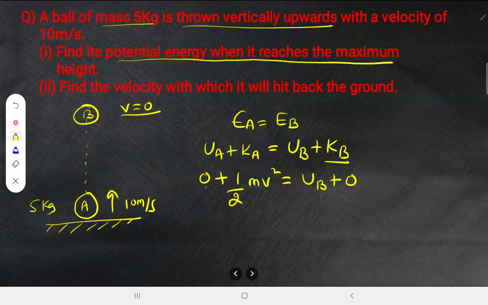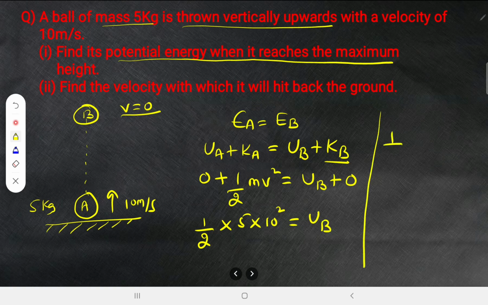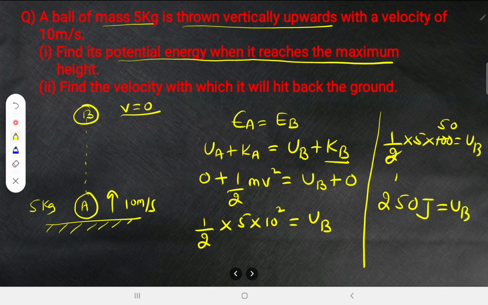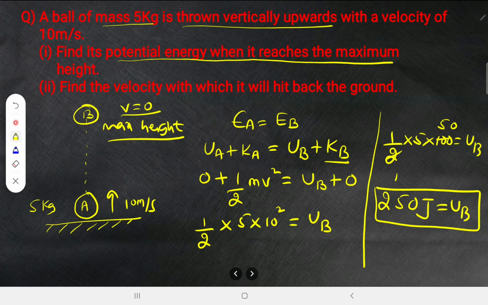Let us substitute. Leaving the 0, half into m, which is 5 kg, and v square is 10 square, equal to the potential energy at point B. It becomes 1 by 2 into 5 into 100, equal to U_B. So 5 into 50 becomes 250. So 250 joule is the potential energy at point B. That means this is the maximum height. We are doing it with the help of the law of conservation of energy. Without this also you can do it, but this has become quite easy for us.